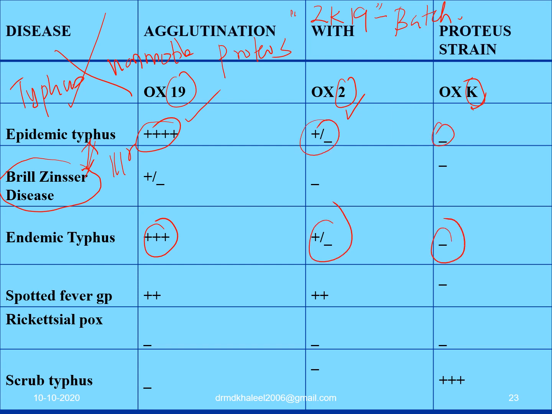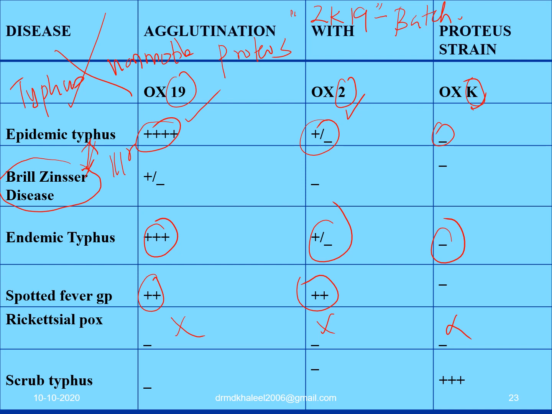So if I ask you a question, does the Weil-Felix test differentiate epidemic typhus from endemic typhus? Your answer should be no. And if I ask, can the spotted fever group be differentiated from the typhus fever group? No, because here also you have the same reaction when you compare with epidemic typhus. So what is it that you want to learn from the Weil-Felix test? You do not do the Weil-Felix test for rickettsialpox because it is not significant. It is negative for OX2, OXK and OX19.